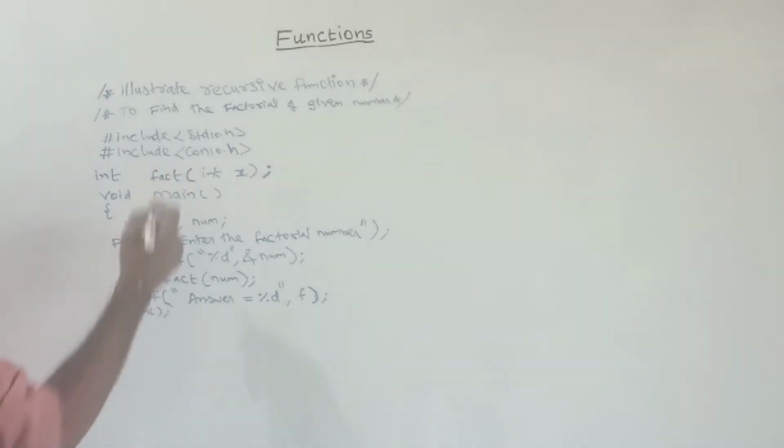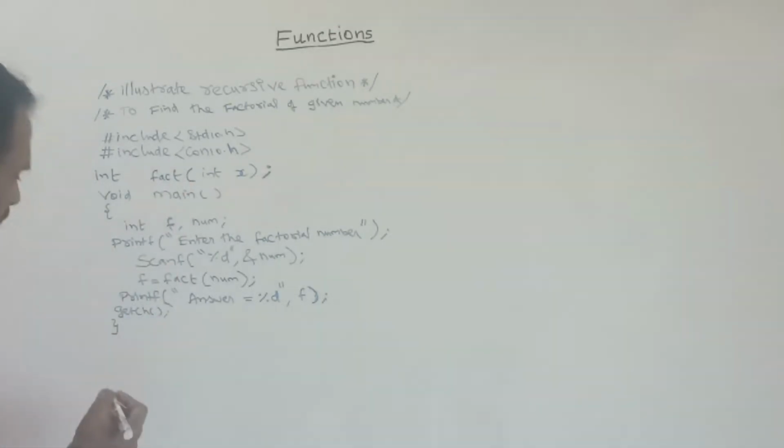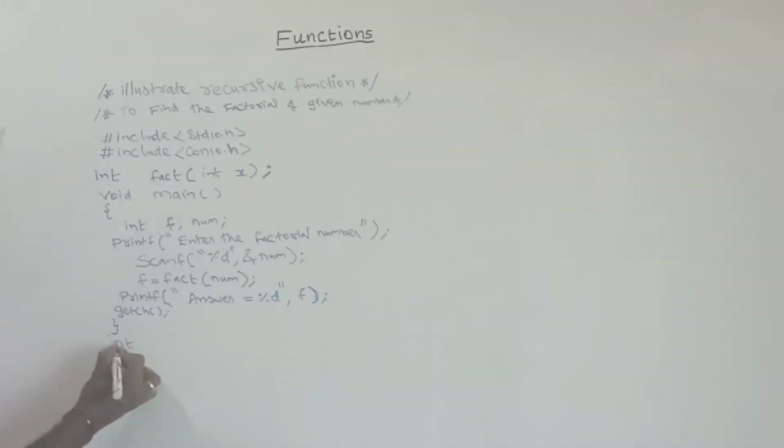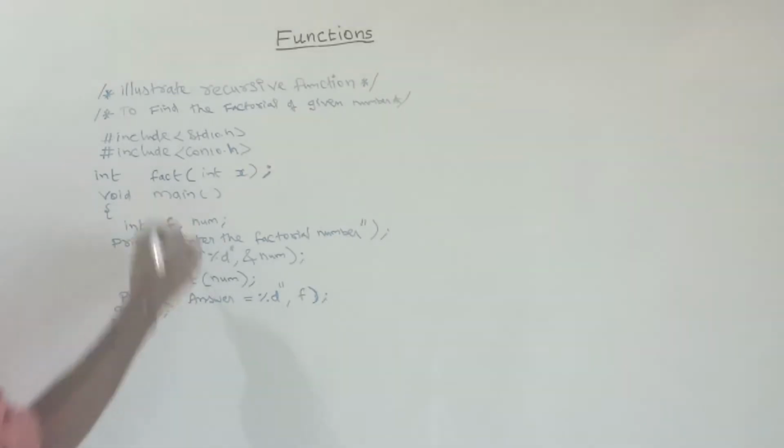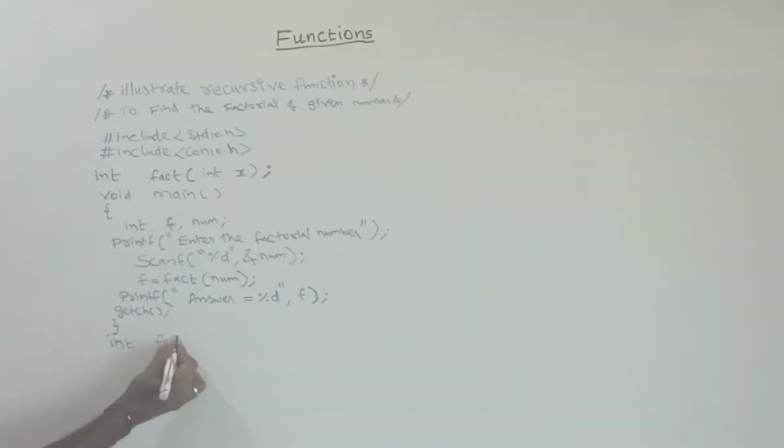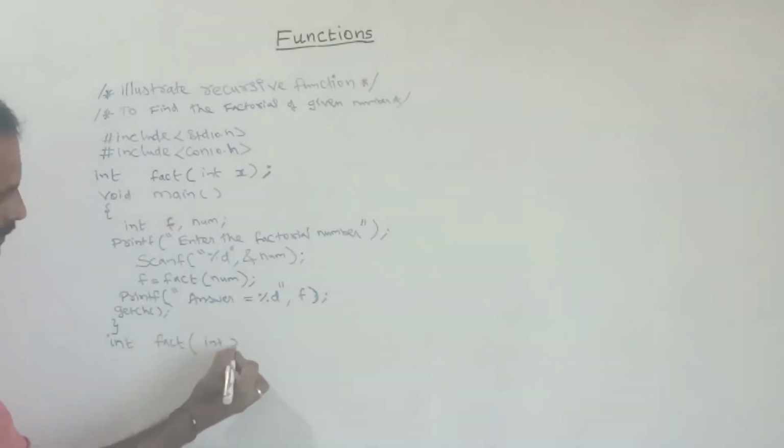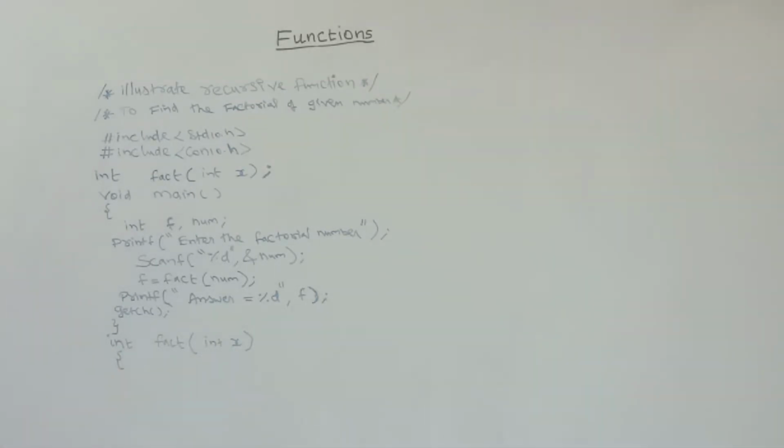Here function definition. In the function definition, this return value is integer, next one fact, after that here integer x, this one is parameter value x. Here I am declaring integer, let us assume it as y, integer y.